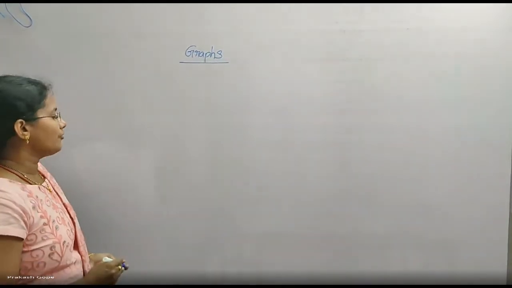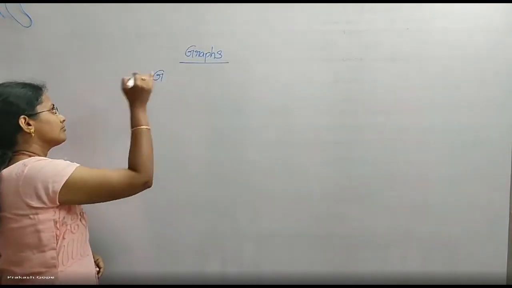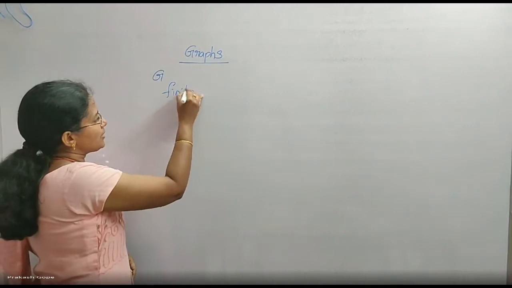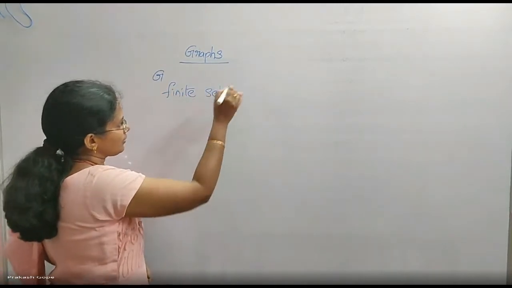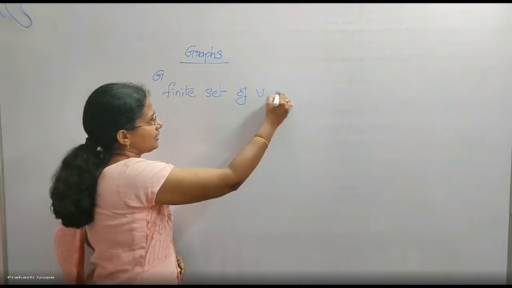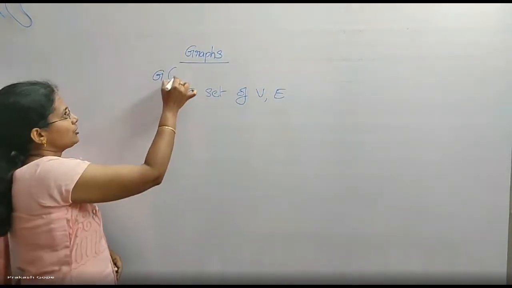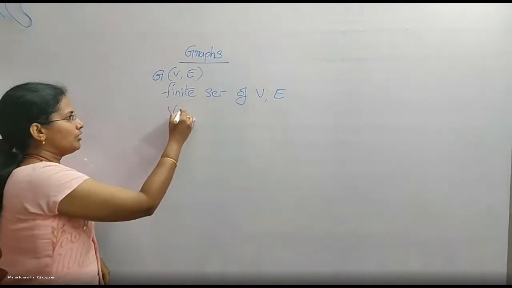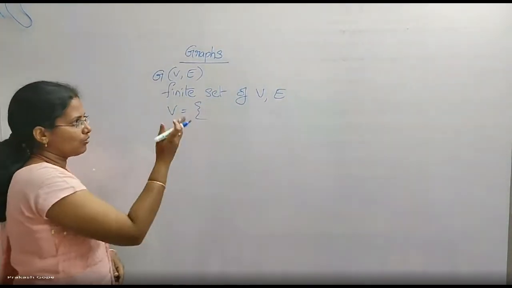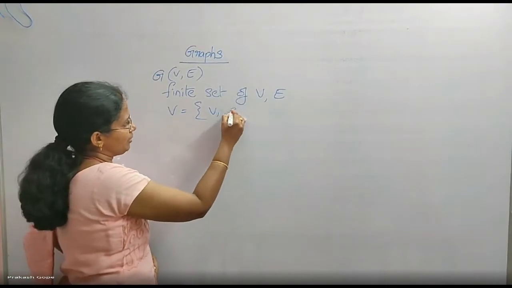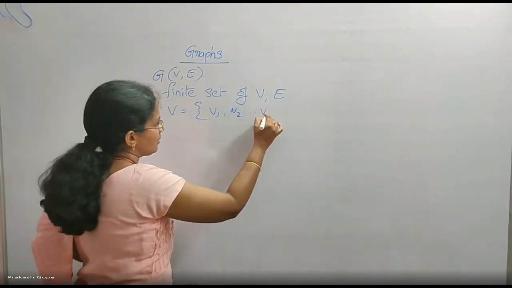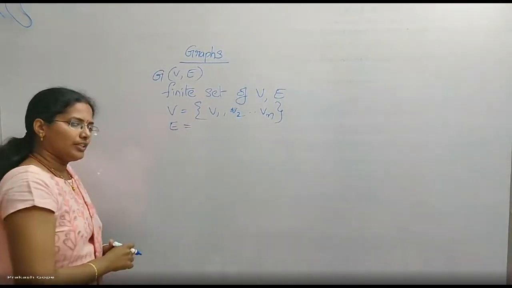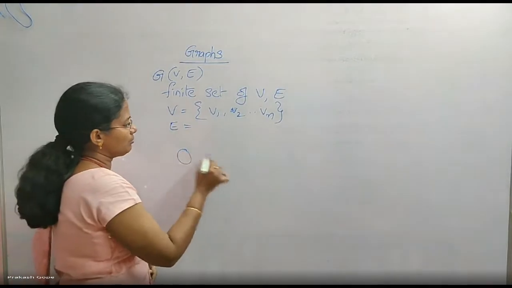Graphs. What is a graph? Graph G is a finite set of vertices and edges. It's a finite set of vertices and edges. So we represent this as G(V, E). Okay. So what are the vertices? How do we define them, or how do we represent them? Like we will say V1, V2, like this, up to Vn, n vertices. And how do we define edges? Edge is a connection between 2 vertices.